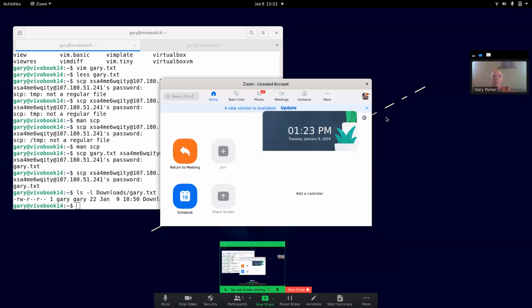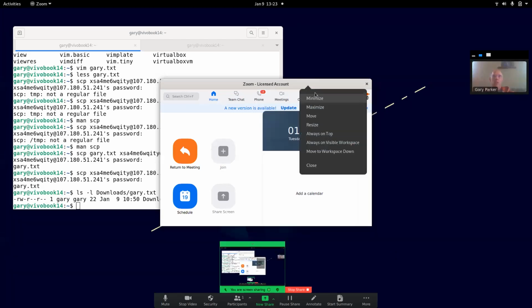Hello, Linux people. I'm going to play around with SSL and SSH, maybe a little SCP here, just for fun. Read about those services recently. Let's share my screen, maybe. All right, Zoom, you can go.